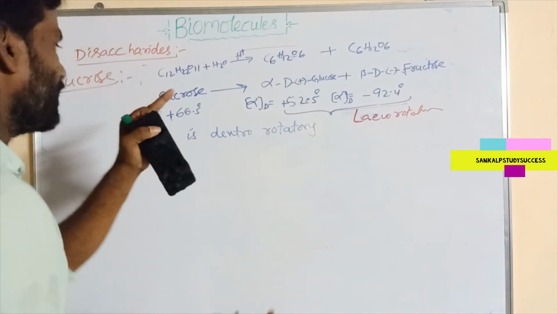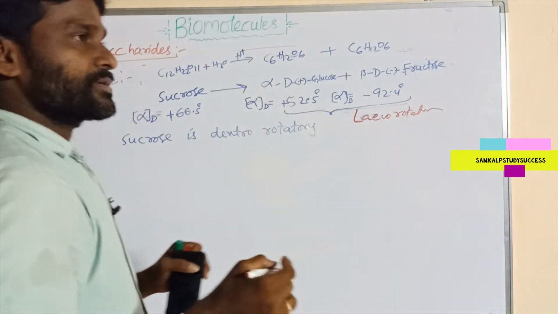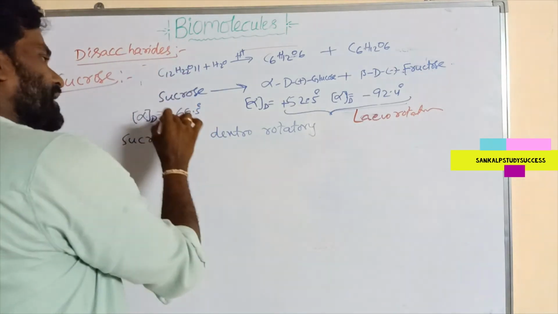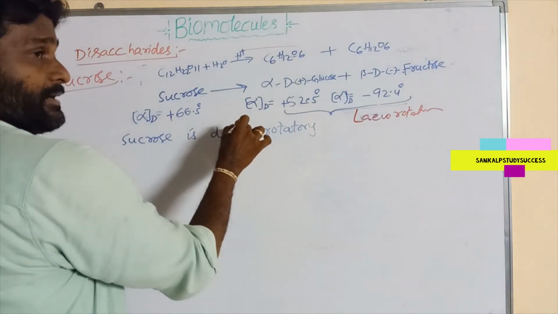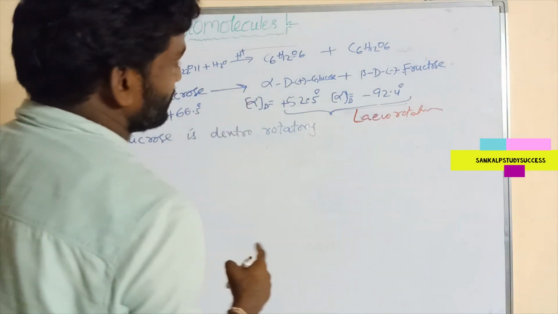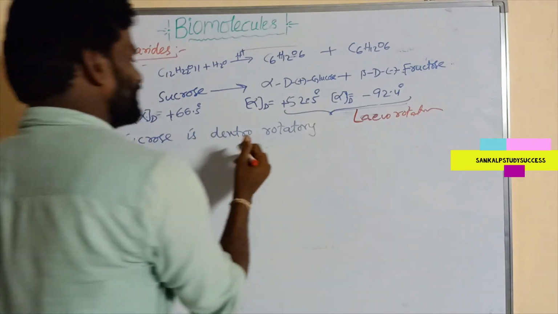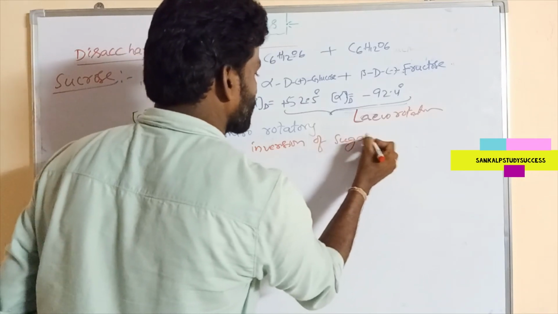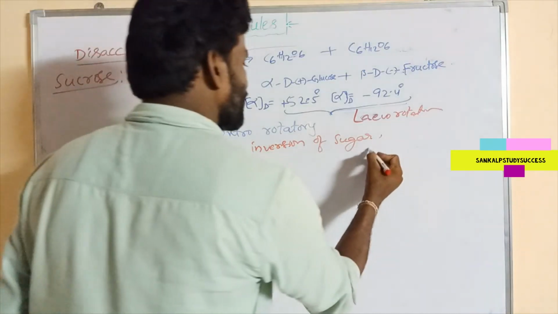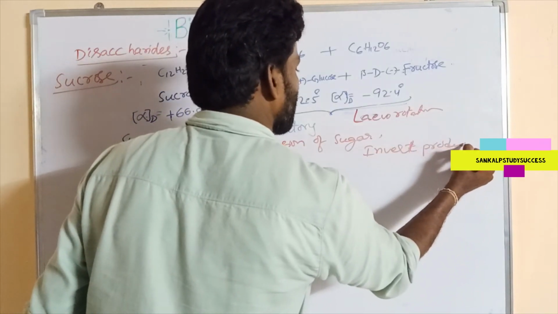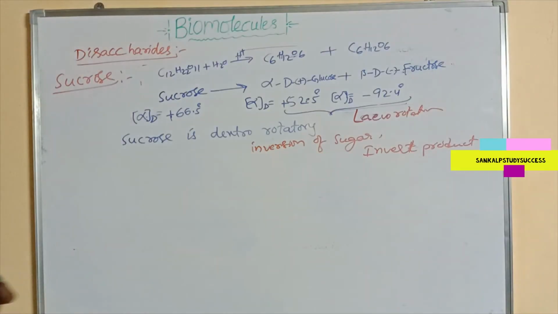So the phenomenon of change in the sign of optical rotation on hydrolysis is known as inversion of sugar, and the product is said to be the invert product or invert mixture.